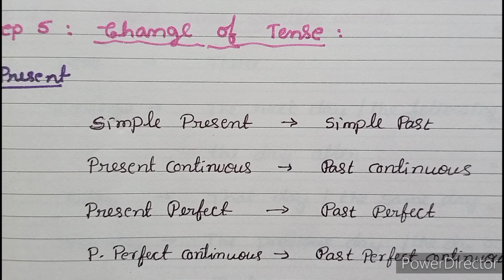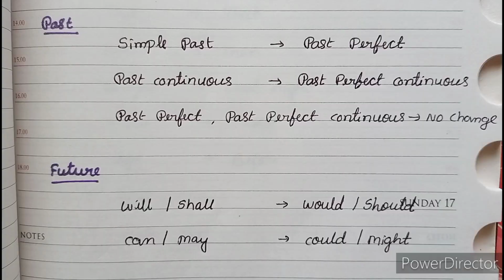The fifth step is change of tense. For present tense, simple present will be converted to simple past. Present continuous will be converted to past continuous. Present perfect will be converted to past perfect. Present perfect continuous will be converted to past perfect continuous. For past tenses, simple past will be converted to past perfect. Past continuous will be converted to past perfect continuous.